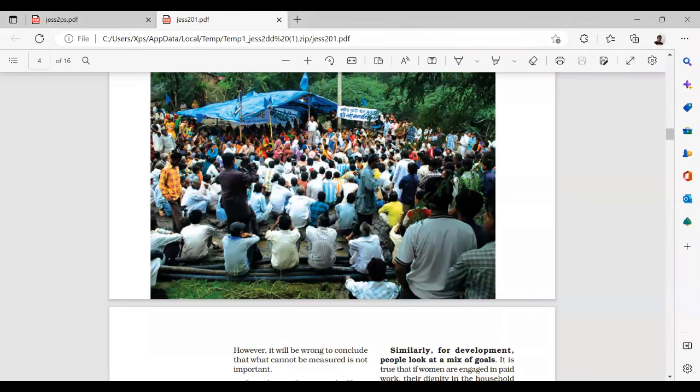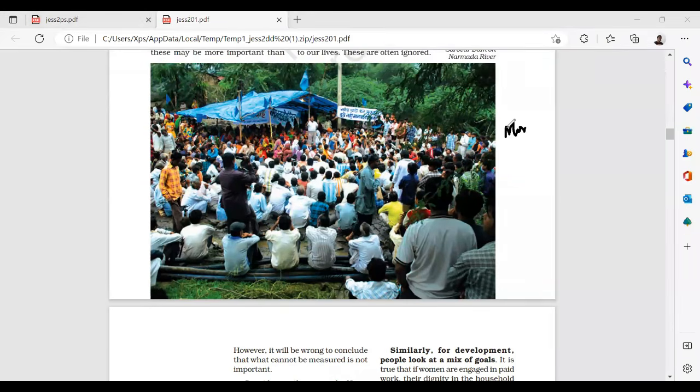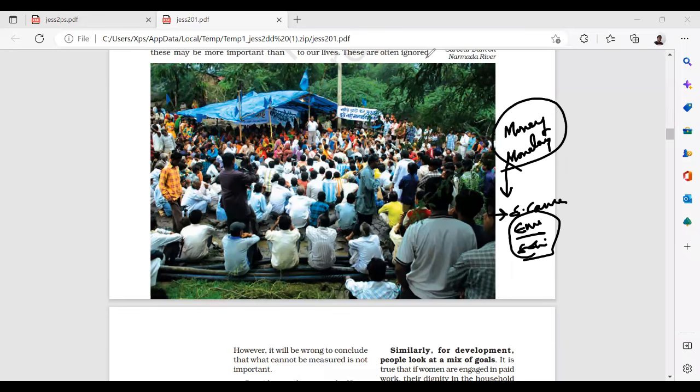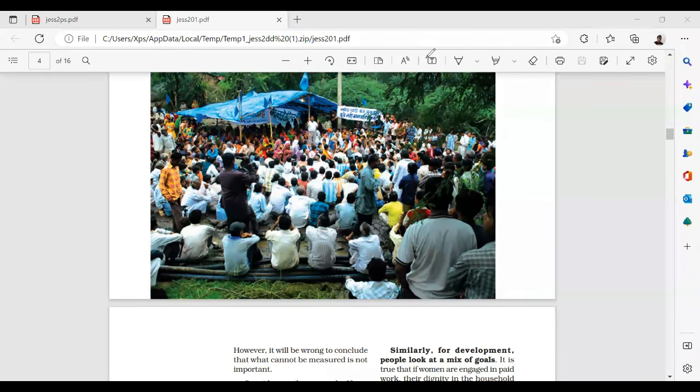For example, here these people are associated. This is something like non-materialistic things. No one is getting monetary benefits here. There is no money involved. Non-materialistic means something where you're not getting direct benefits. That means indirect benefits, or you're here for a social cause. What is a social cause? Environmental cause, girl child education, social issues. For such purposes, you are associated in this area.